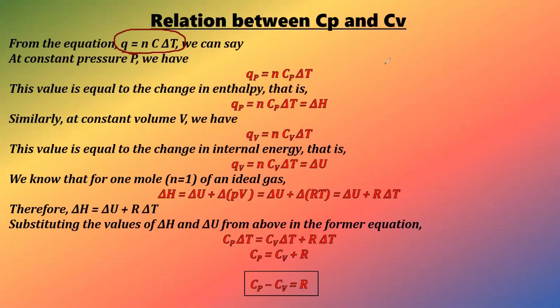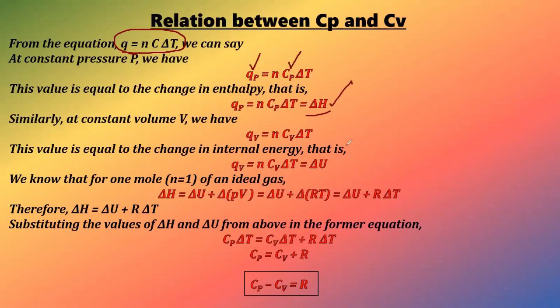Now at constant pressure, what we need to write? Q is becoming Qp, C is becoming Cp. So Qp is equal to nCp delta T. Value is equal to delta H. I told you people that this has come up from enthalpy. Okay. So whenever we are having anything that has to deal with pressure, always remember that has something to do with constant pressure, right?